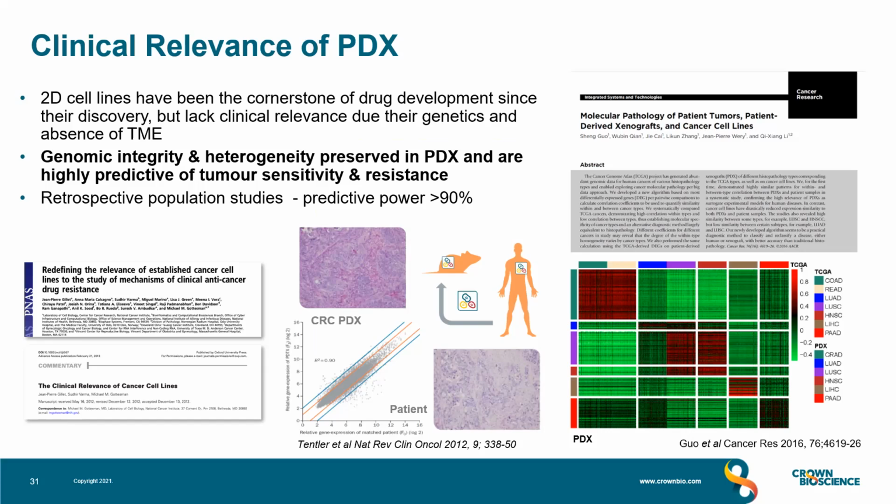And our bioinformatics team looked at the RNA-seq data from the Cancer Genome Atlas across 7 cancer types, so there's hundreds of data sets here, and matched it against the PDX collection that we have for the same cancers, and it showed high correlation, confirming that tumors hadn't drifted like the CDXs. And in addition, there is a lot of evidence generated to demonstrate the clinical relevance of PDX in the form of co-clinical and retrospective studies where clinical responses could be mirrored by the PDX with a predictive power of more than 90%.